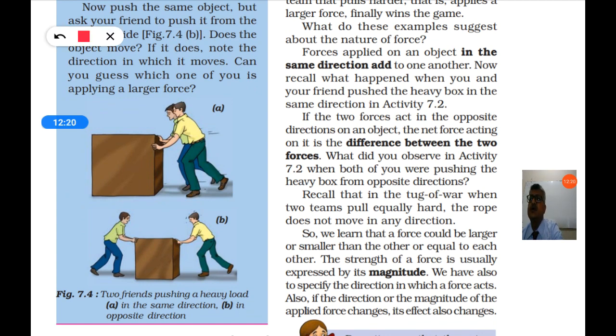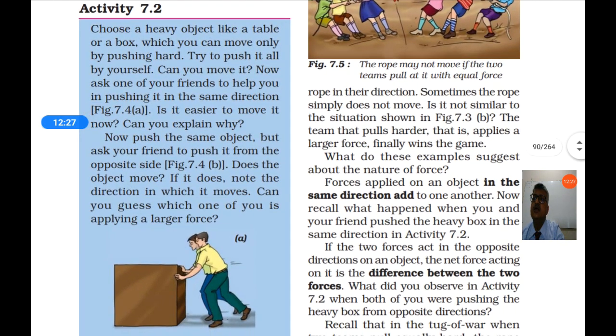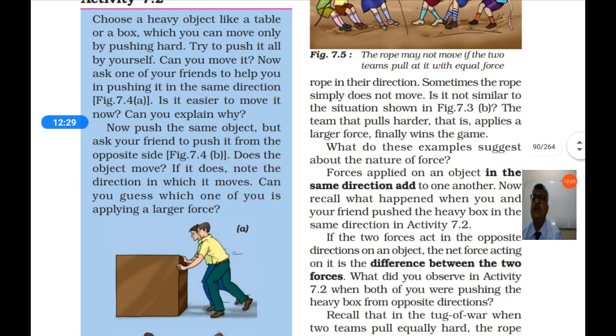If you try to push a box, if you want to move a box, you have to push the box hard. Choose a heavy object like a table or a box which you can move only by pushing hard. Try to push it all by yourself. So you try to push the box alone.